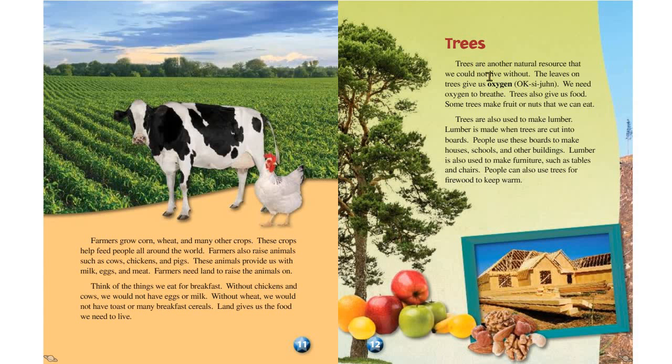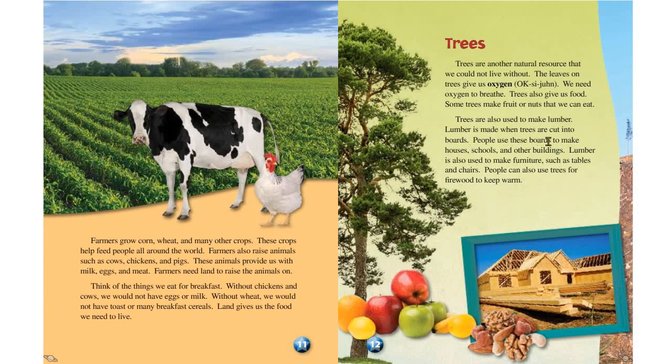Trees. Trees are another natural resource that we could not live without. The leaves on trees give us oxygen. We need oxygen to breathe. Trees also give us food. Some trees make fruit or nuts that we can eat. Trees are also used to make lumber.